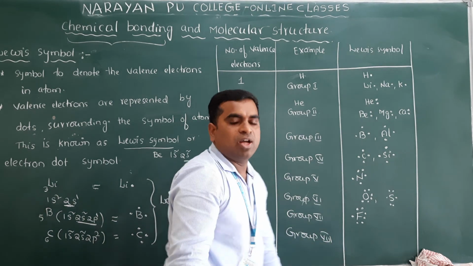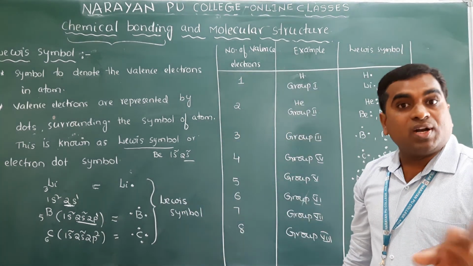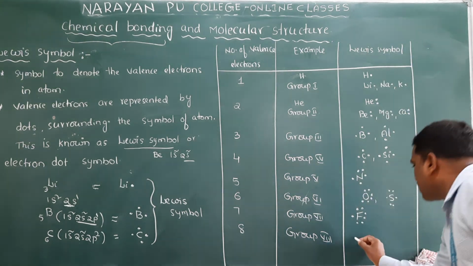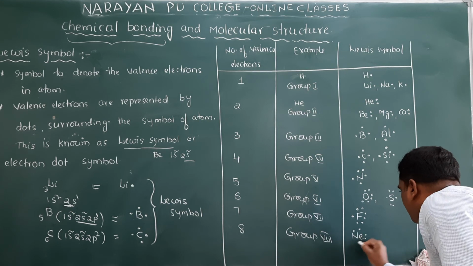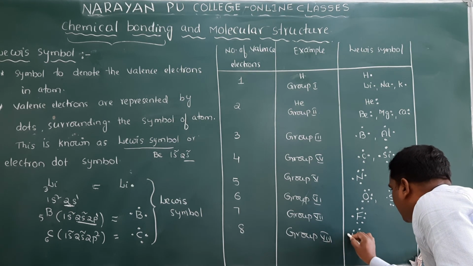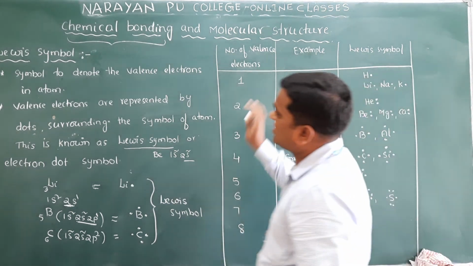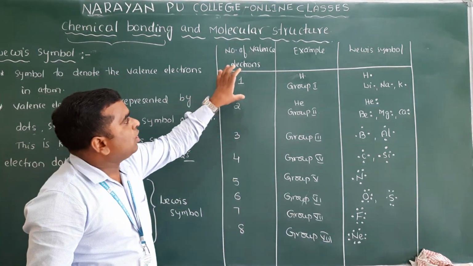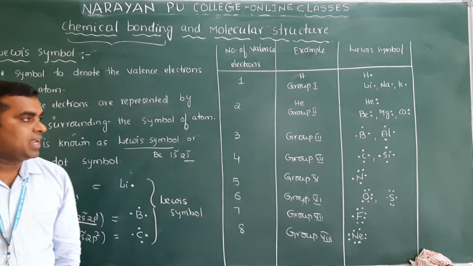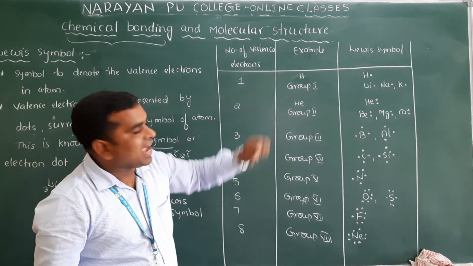Group 8 means what? Noble gases. Noble gases, except what? Helium. Okay? So now if I take neon, how many electrons will there be in total? Total 8 electrons. And this is the Lewis symbol for it. Not a molecule symbol, clear? So not molecules here, simply atoms.